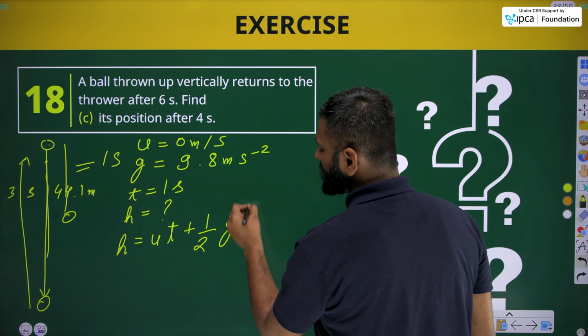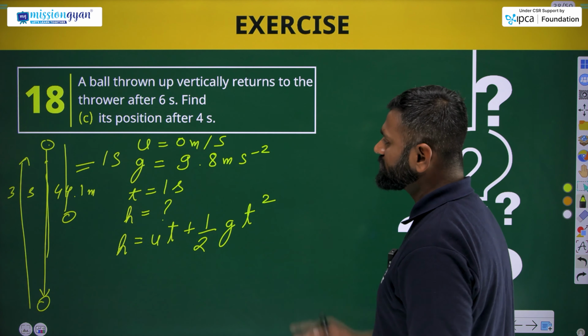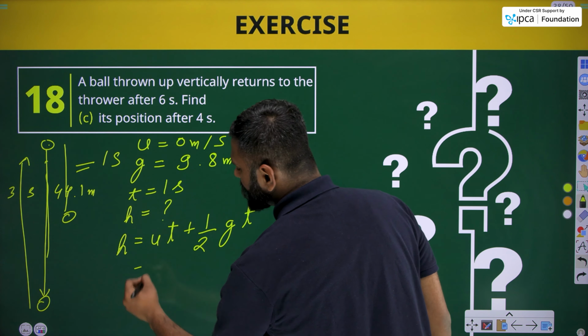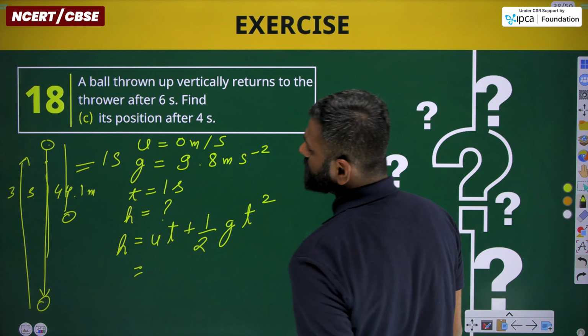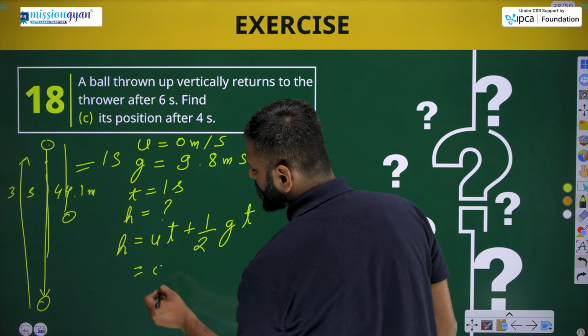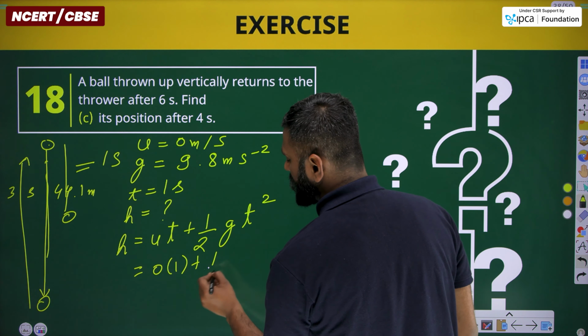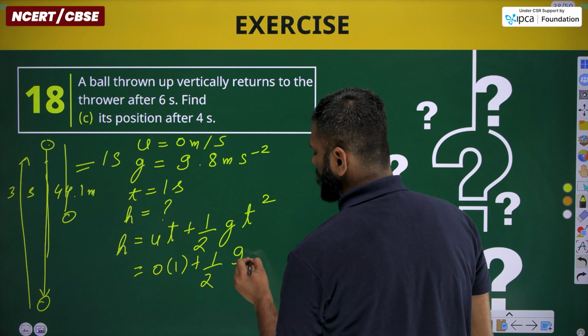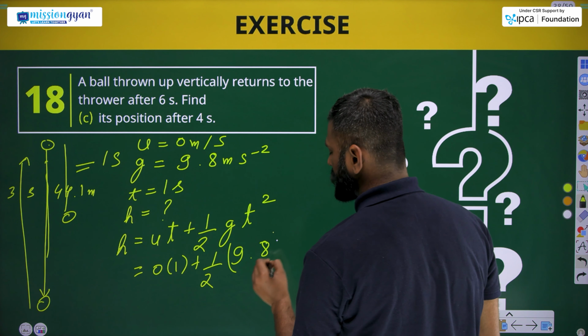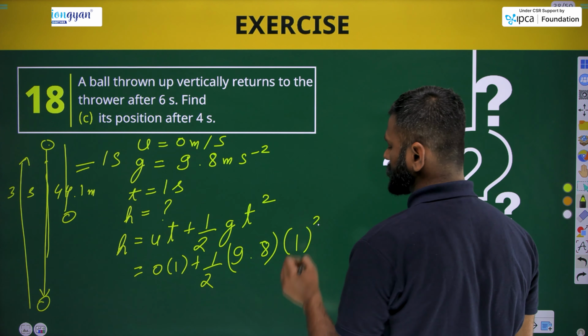Now, by applying the second equation of motion, that is h equals ut plus half gt square. Solving this, u will be 0 here, time 1 second, plus half times 9.8 multiplied by 1 square.